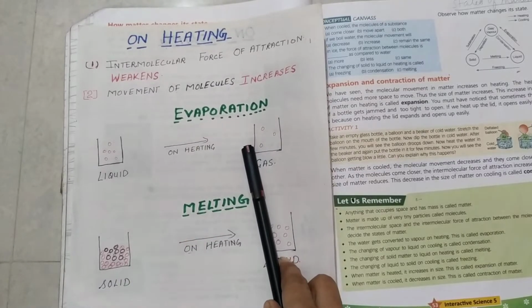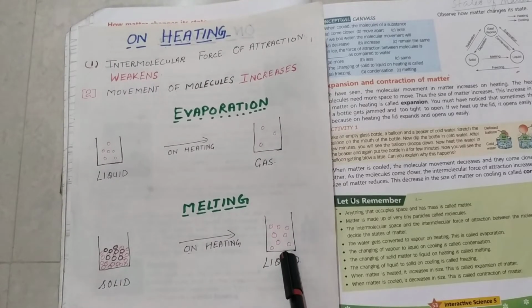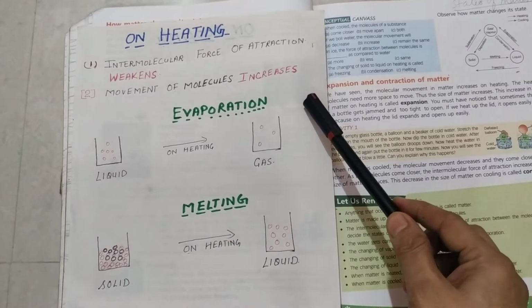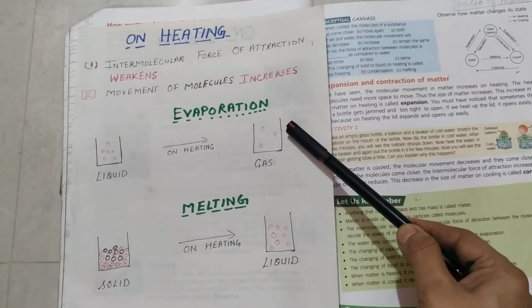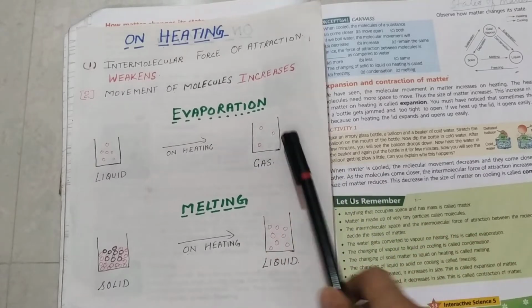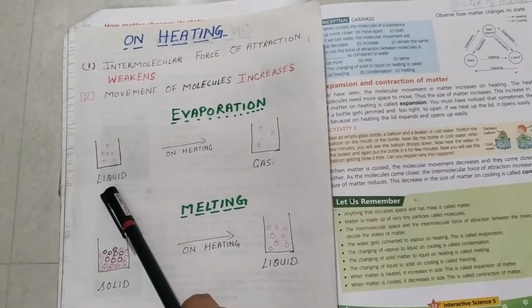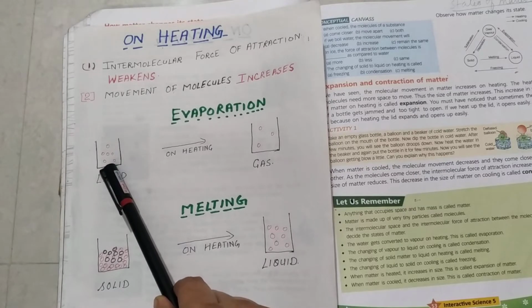Now these two processes, evaporation and melting, are both caused by heating. When we heat matter, evaporation takes place and melting also takes place, only because of heating. So in the case of evaporation, when we heat a liquid, here you can see I have drawn some molecules. You can see the molecules are close to each other.